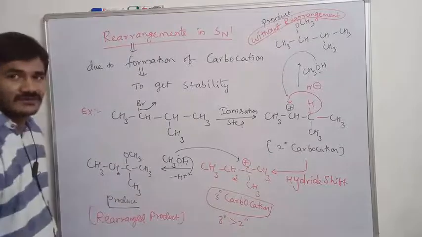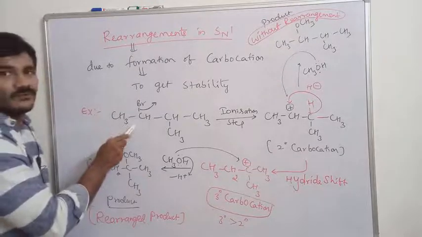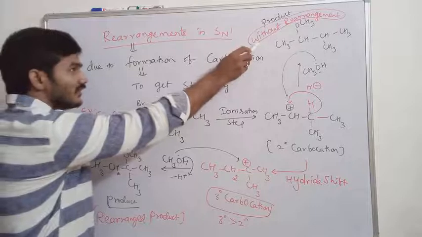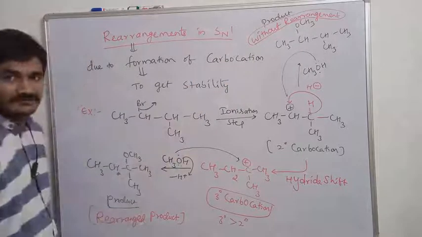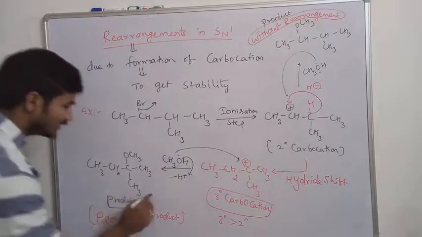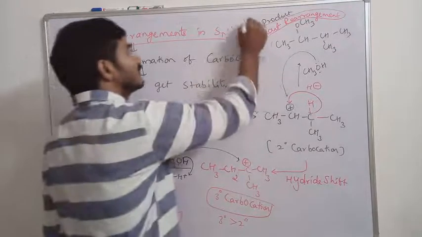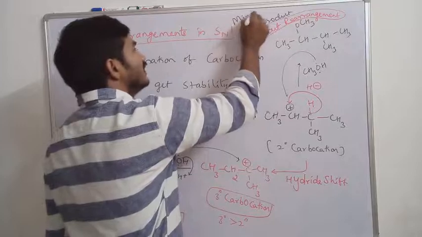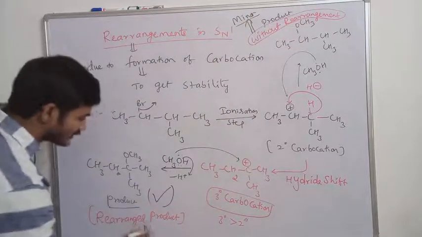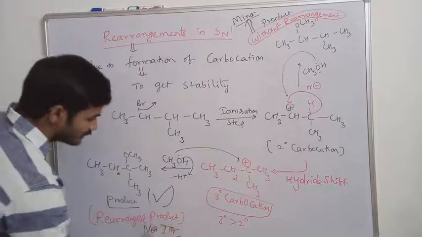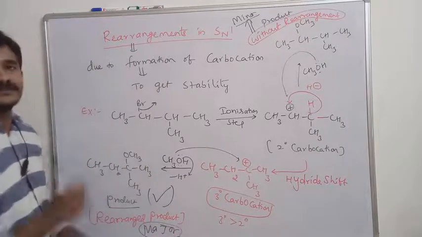So for this substrate, what is the major product? Without rearranged product or with rearranged product? The answer is that the rearranged product is the major product. This is minor; it forms only a small quantity. This forms in large quantity. That's why it is written as major. This is the major, that is the minor.